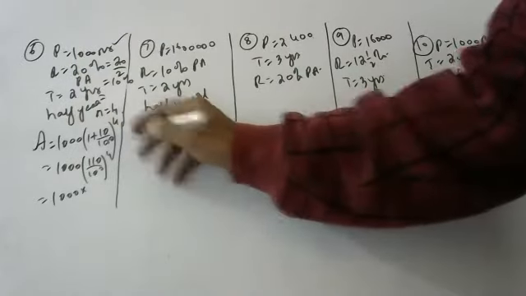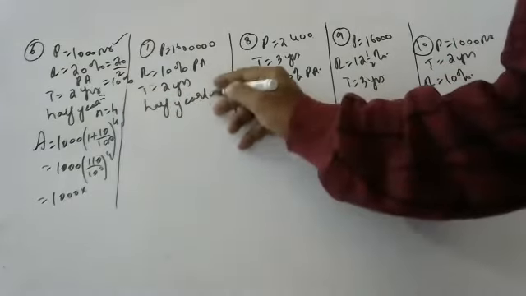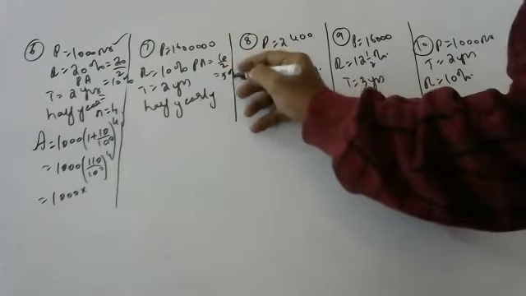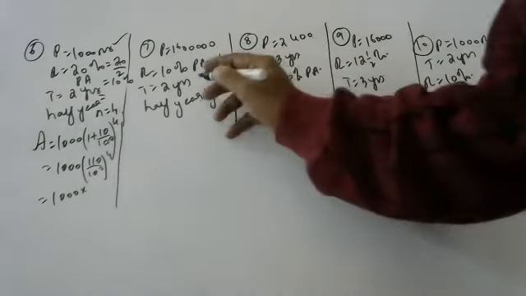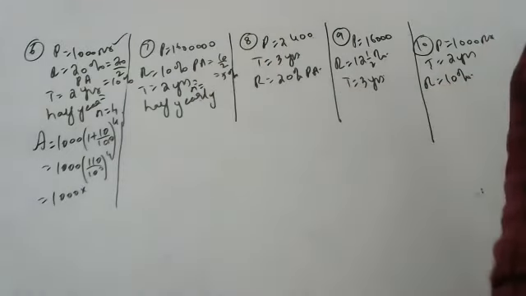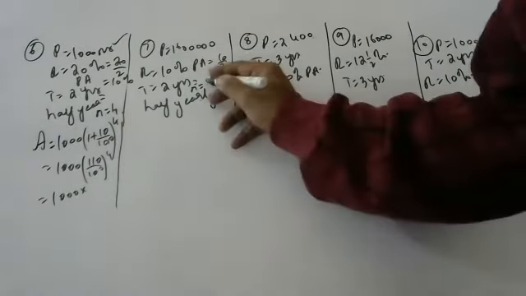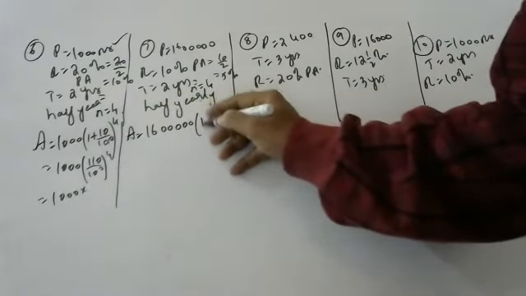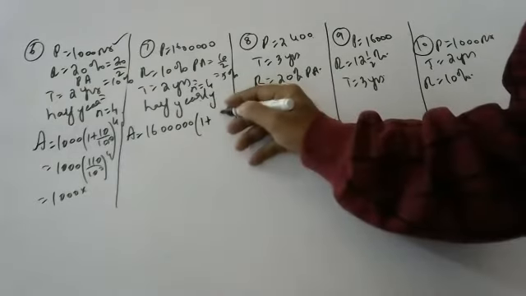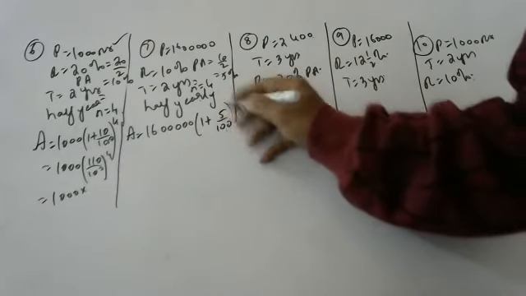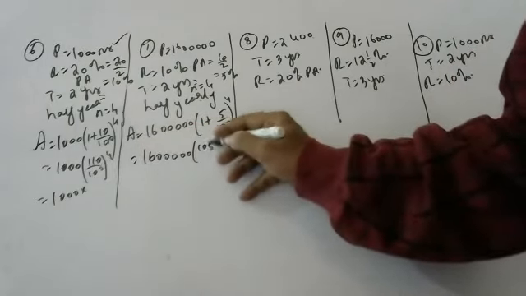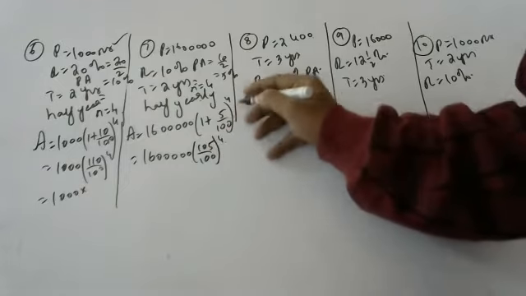I'll ask another student. Pravarika, can you help me with how to do half yearly here also? 10 by 2 is equal to 5. Why 10 by 2? Because in 1 year there are 2 half years. In 2 years, how many half years are there? 4. Now tell me the substitution. 1000 into 1 plus 5 by 100 whole to the power 4.